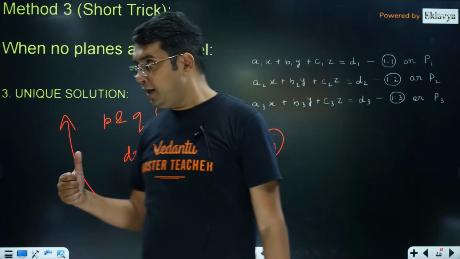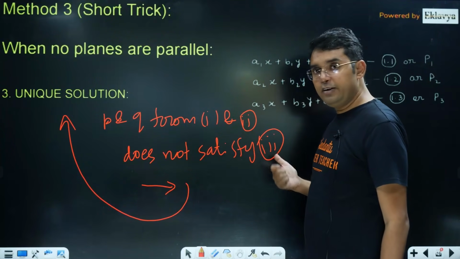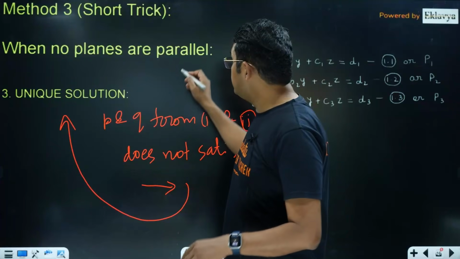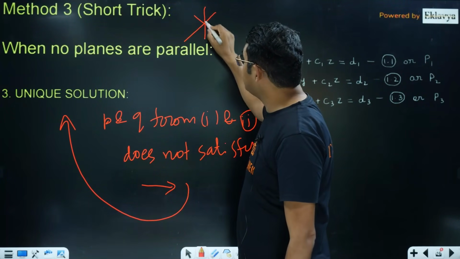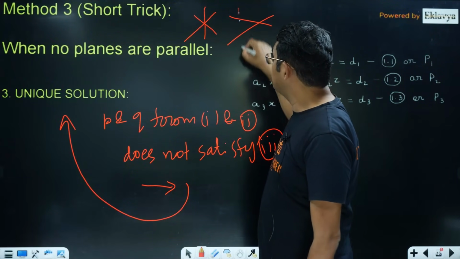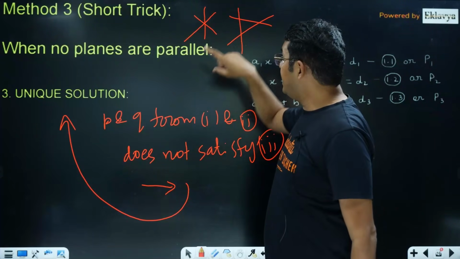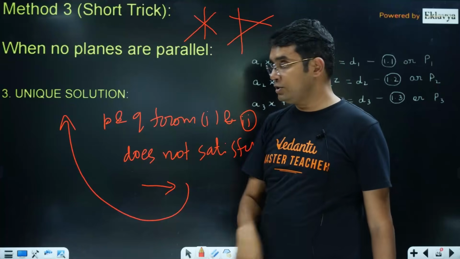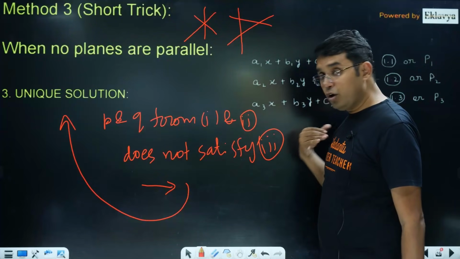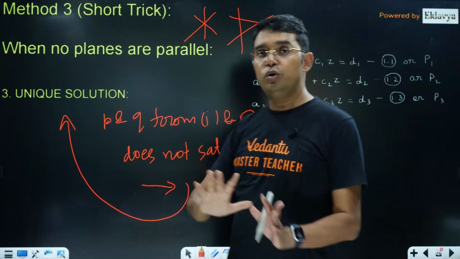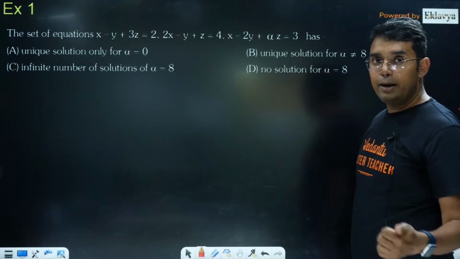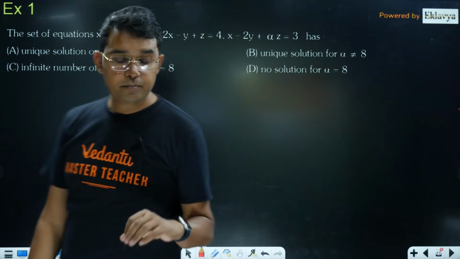That's it. Actually in this case, if it satisfies 3 also, then it will always be like your planes will either have the same line of intersection or it will have a prism. But a unique solution can never come in this case. So that's why if P and Q from any 2 equations from 1 to 3 do not satisfy the third one, then you get the unique solution case. That's it. Now I will show this in examples how you can use it.